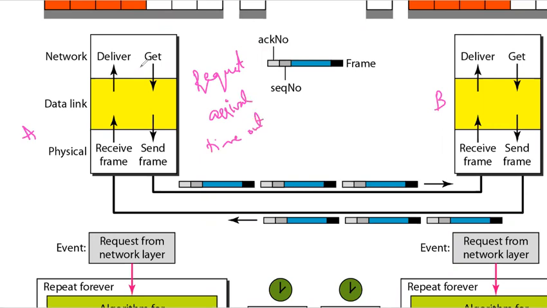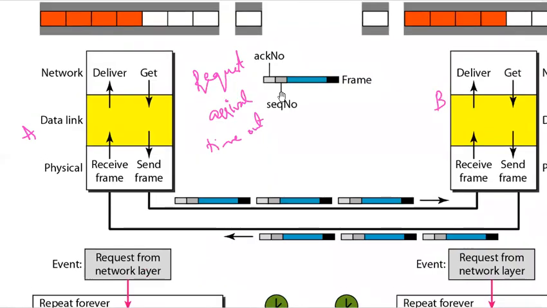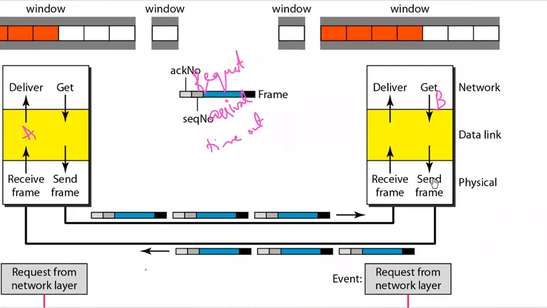Here the network layer needs to request the data link layer to send the frames, and it also needs to keep track of the frames which are arriving. Also, if the frames are lost or corrupted, then it has to keep track of the timers which are expiring. However, the arrival event is complicated. When a frame arrives, the site needs to handle the control information.